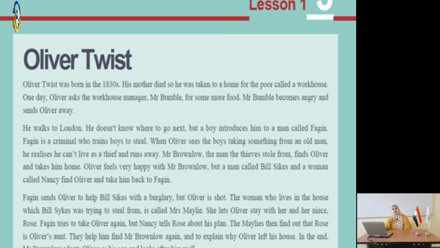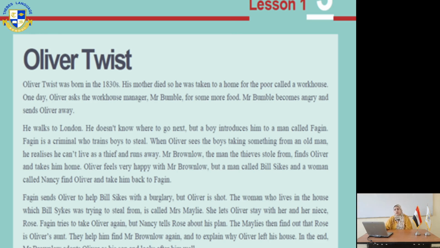A gang took him somewhere, and they wanted him to be a thief, stealing things from people. But he has a good nature. He refused to do this, and the events of the story go on. You are not going to be asked about the events of the story, of course, but in order to learn some new words and to know the plot of the story of Oliver Twist.